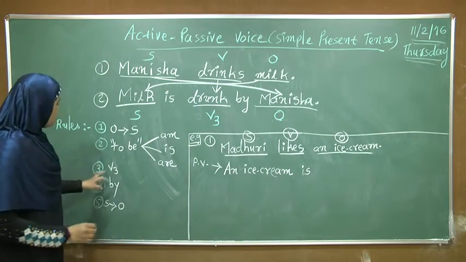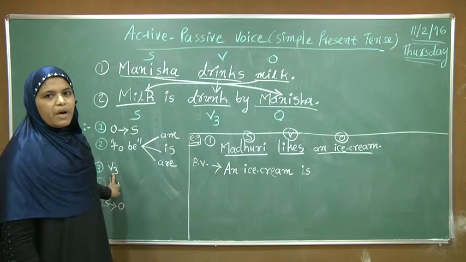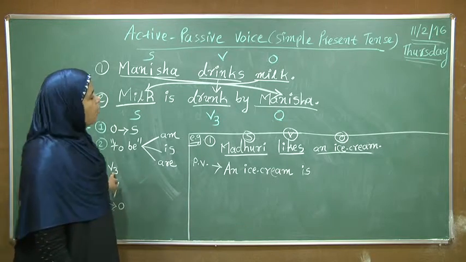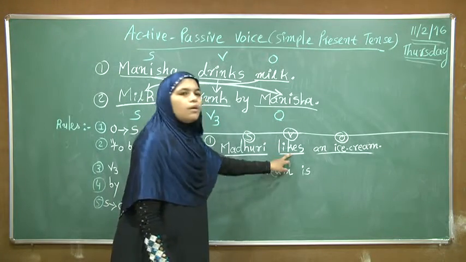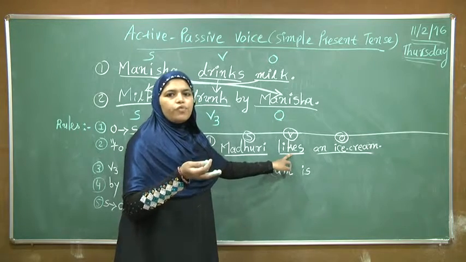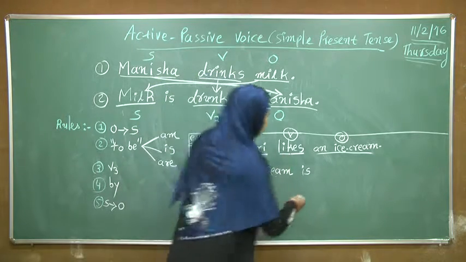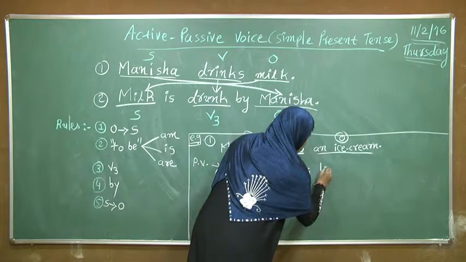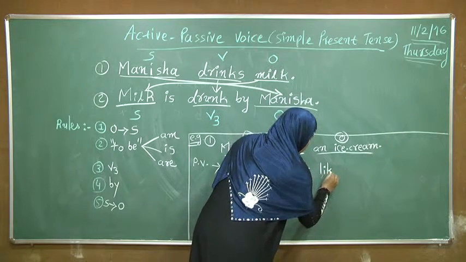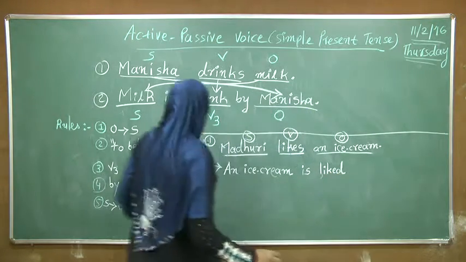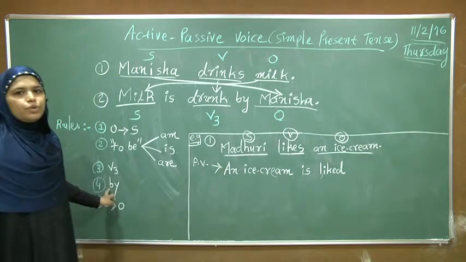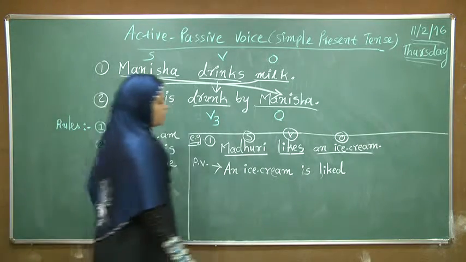Then we have to put V3, the past participle form of the verb. The verb is like and its V3 form is liked. Then we have to put by as an agent.